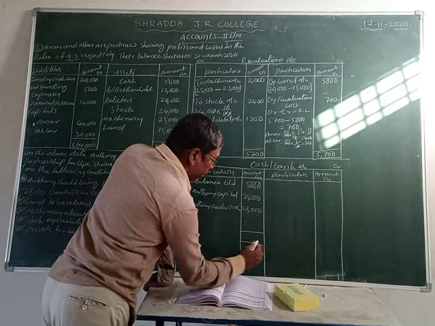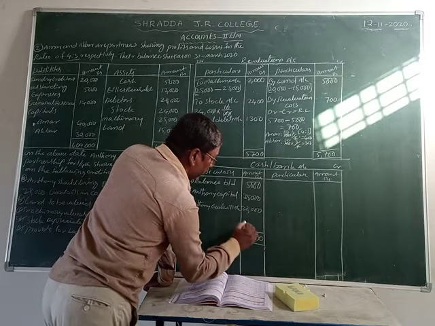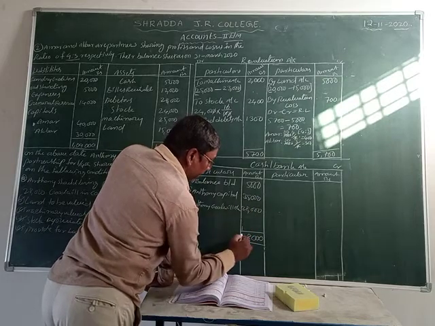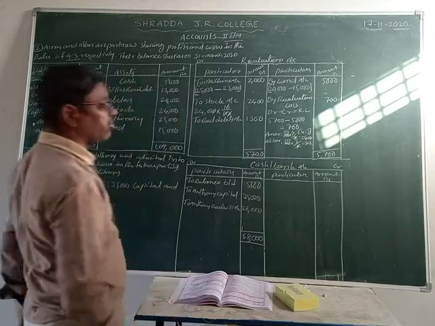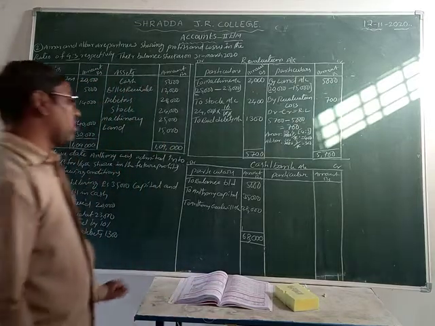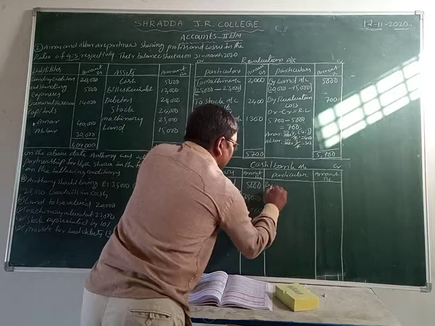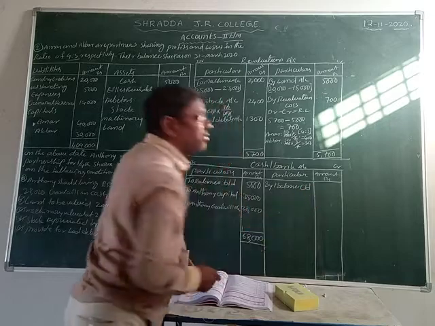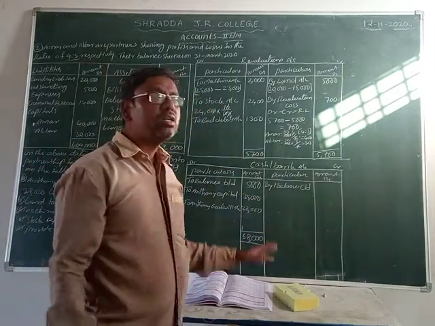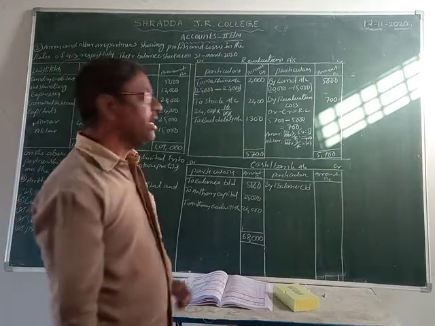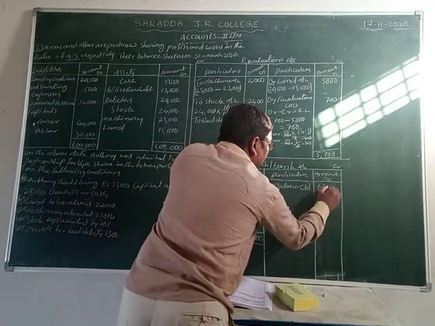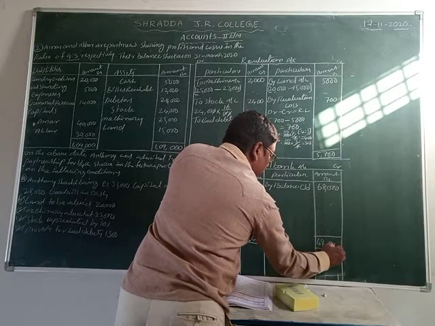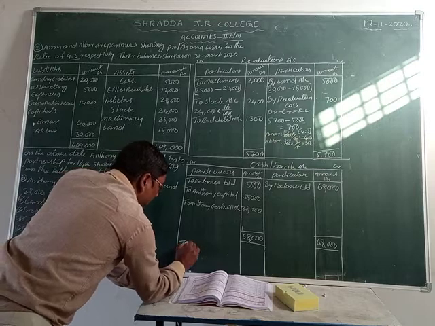What is the total value of cash? 5, 5, 10 plus 8, 18. 3 plus 2, 5. 5 plus 1, 6. Total cash amount is what? 68,000. Now we can make the by balance carried on. So the credit side has no balance. Debit side balance is how much? 68,000. That is the balance carried on. Now the total amount is what? 68,000 rupees. So let us write down to